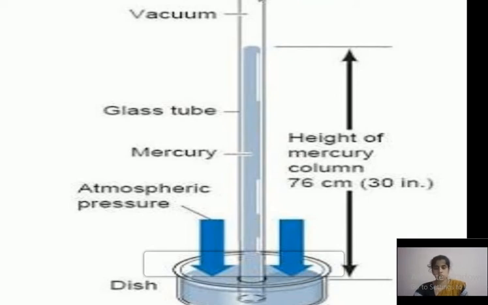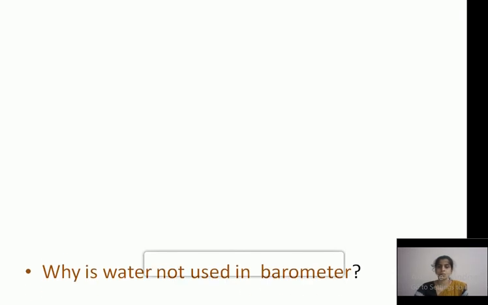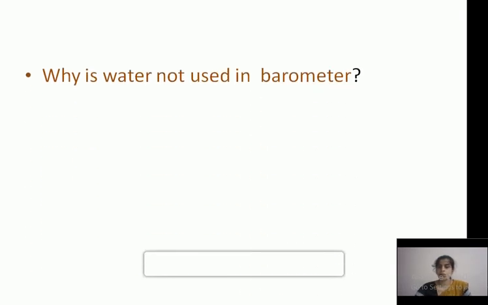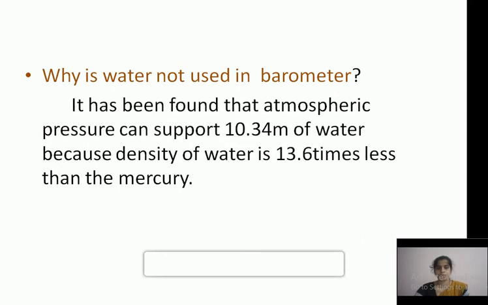So one question: why is water not used in a barometer? You can answer it. It has been found that atmospheric pressure can support 10.34 meters of water, because the density of water is 13.6 times less than mercury, and this water vaporizes under vacuum conditions.